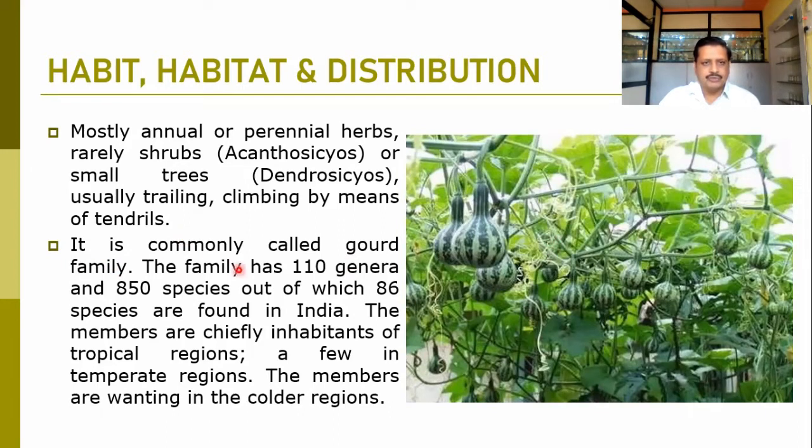That is a bottle gourd. So it is a gourd family. The family has around 110 genera and 850 species, out of which 86 genera are observed in India. Most members are inhabitants of the tropical region, and very few we can notice in the temperate regions. The members are very scarce, very few in number, in the temperate or colder zones.